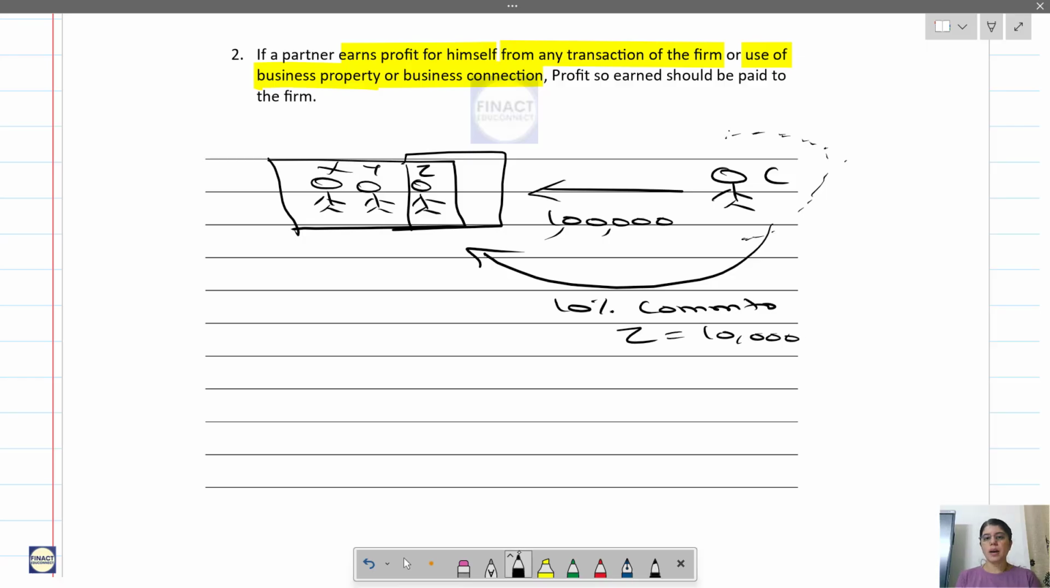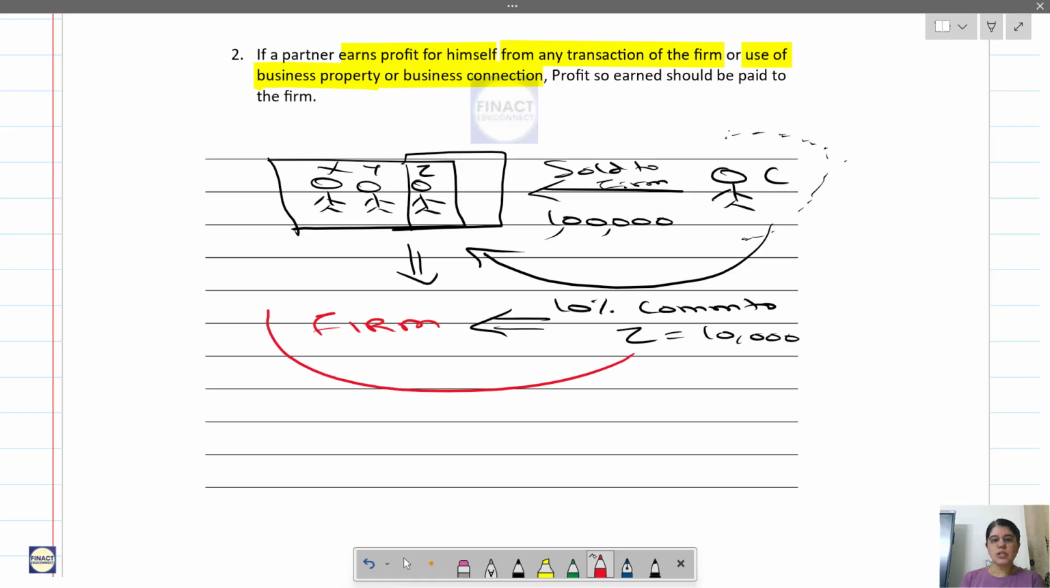So now what is happening here? Z as a partner is earning profit for himself for the transaction of the firm. This 1 lakh is sold to the firm, so this is a transaction of C with the firm. In that transaction, Z is earning some profit for himself. So this commission Z has to give to the firm. Did you understand this? Any doubts here? Okay, write this.